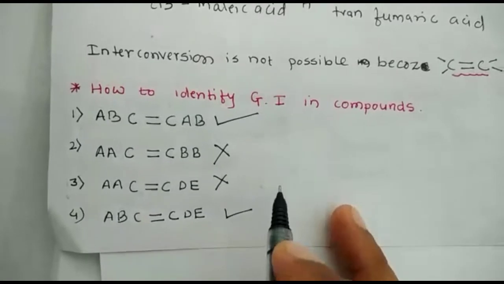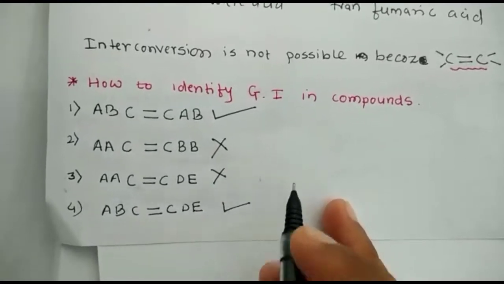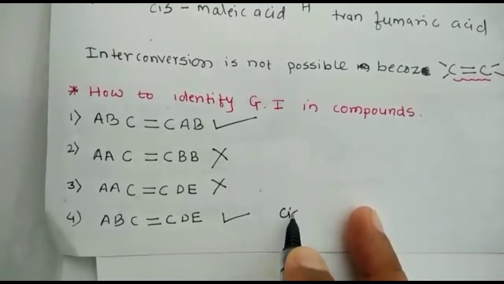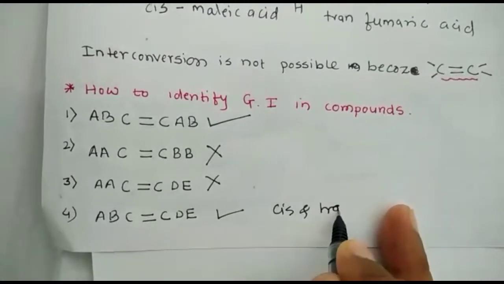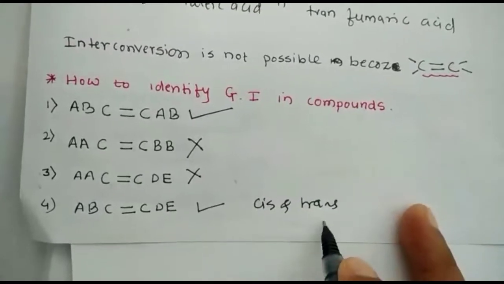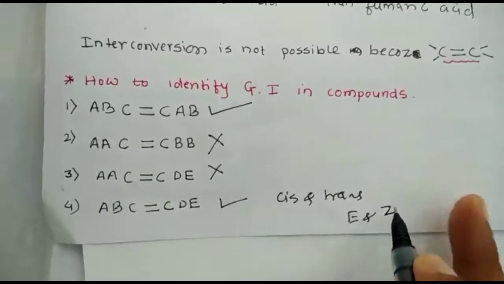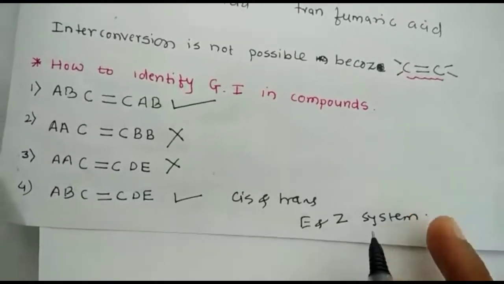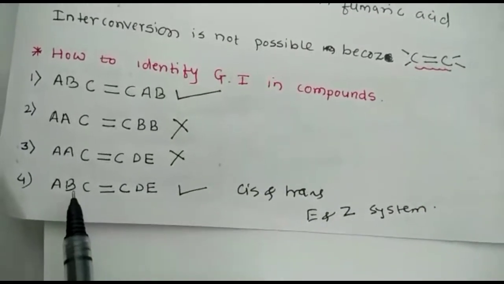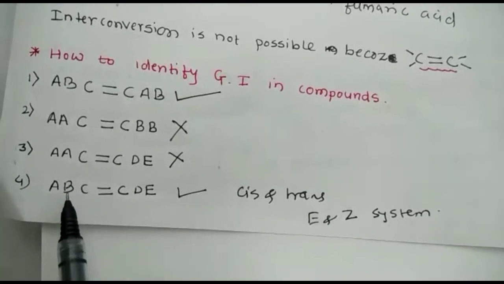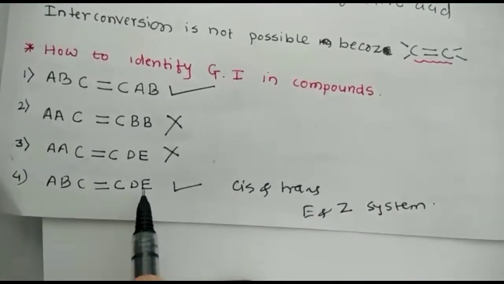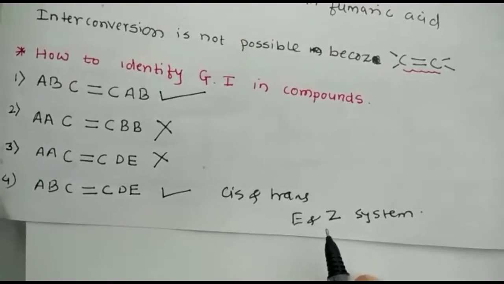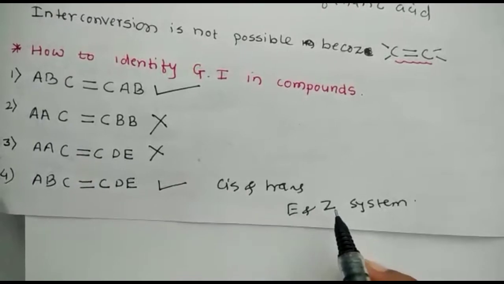But there is one more system: they will not show cis and trans forms, but they will show the E and Z system of configuration. Which type will they show? E and Z system, because all the atoms are different: A and B are different atoms, D and E are also different atoms. For such compounds a different system is given, called E and Z. We'll discuss it afterwards.